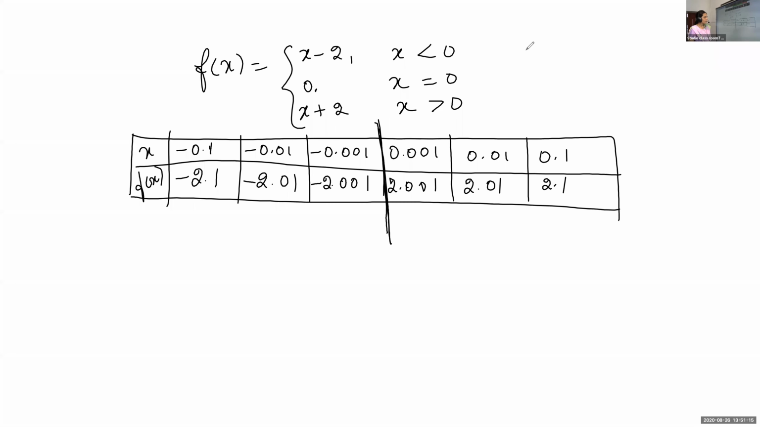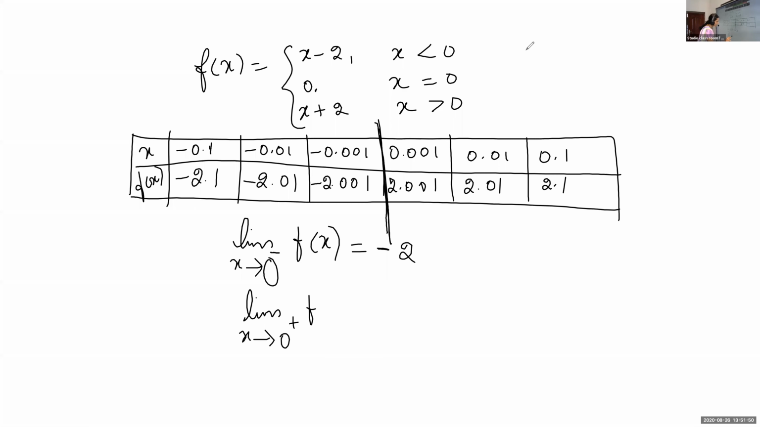Now listen children, here we are considering the neighborhood at which value? Look at the values of x. We are considering the limit extending to which value here? It is coming closer and closer to 0. So limit extending to 0 minus of f of x, if you take from the left hand side, what is the value we are getting here? It is minus 2, isn't it? What about the right hand side limit? Limit extending to 0 plus of f of x is 2.